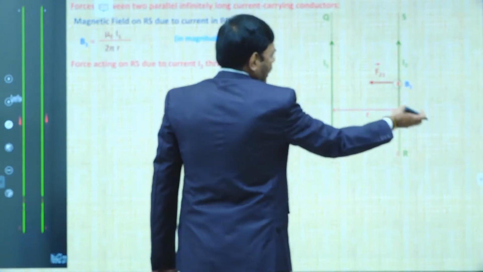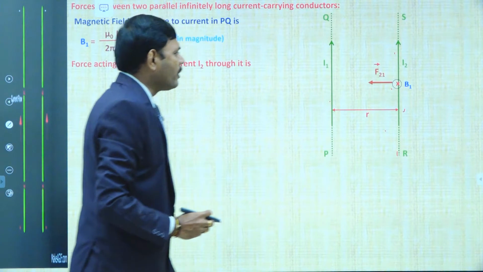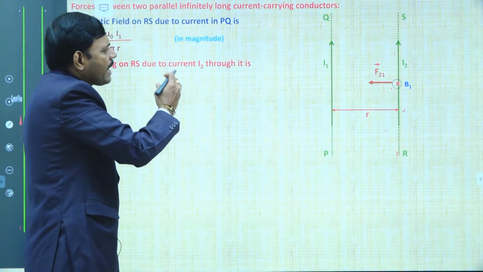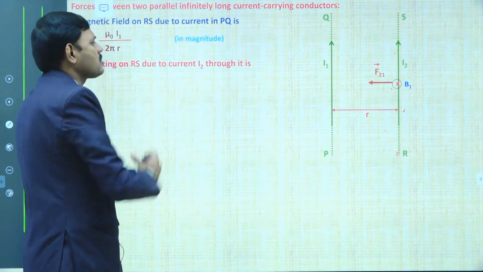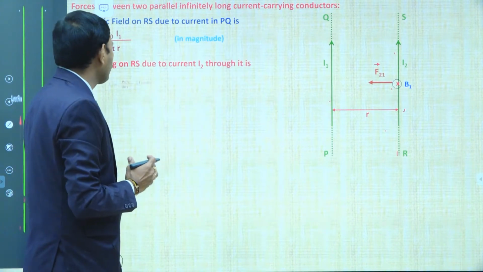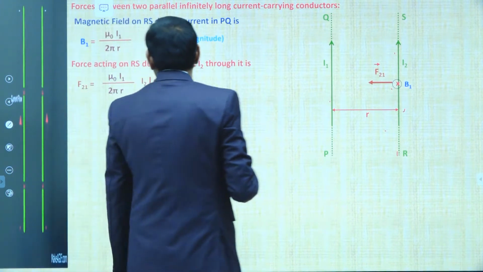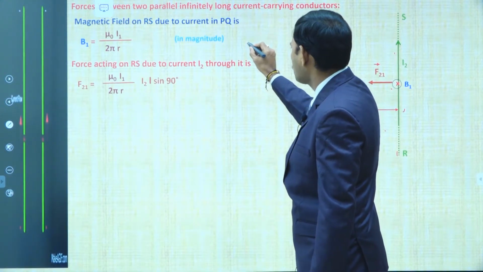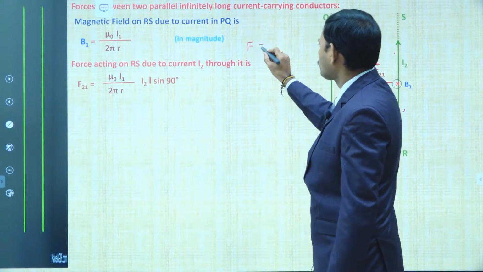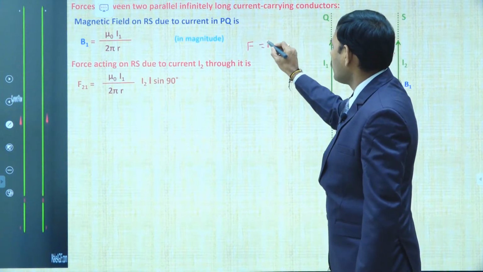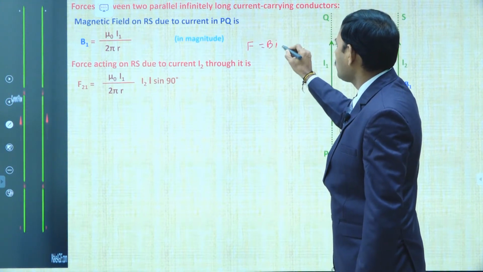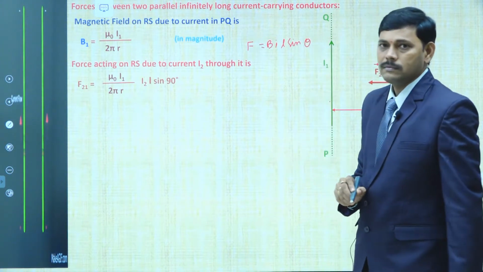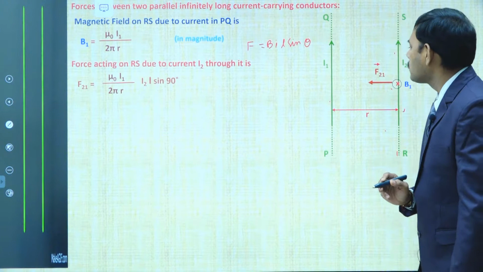the I2 current carrying wire lies in the magnetic field B1, then according to the Fleming left hand rule, the force acting is F21 towards the first wire. The magnitude of the force is given by the general formula F equals BIL sin theta.